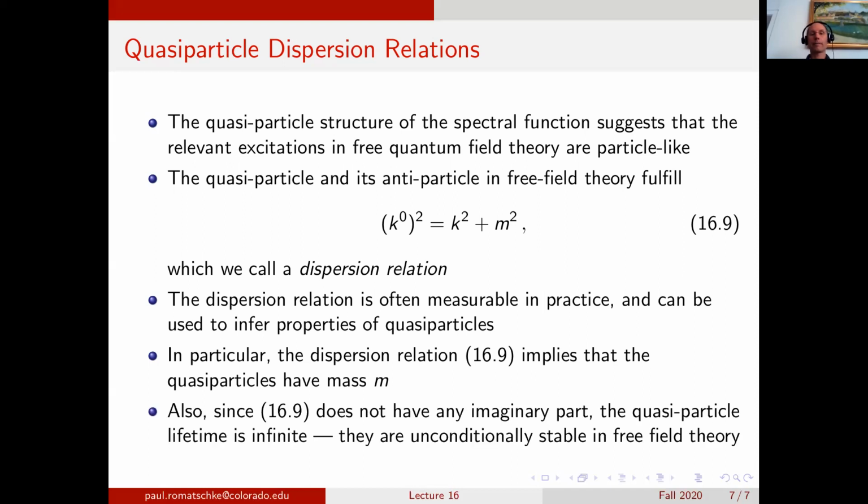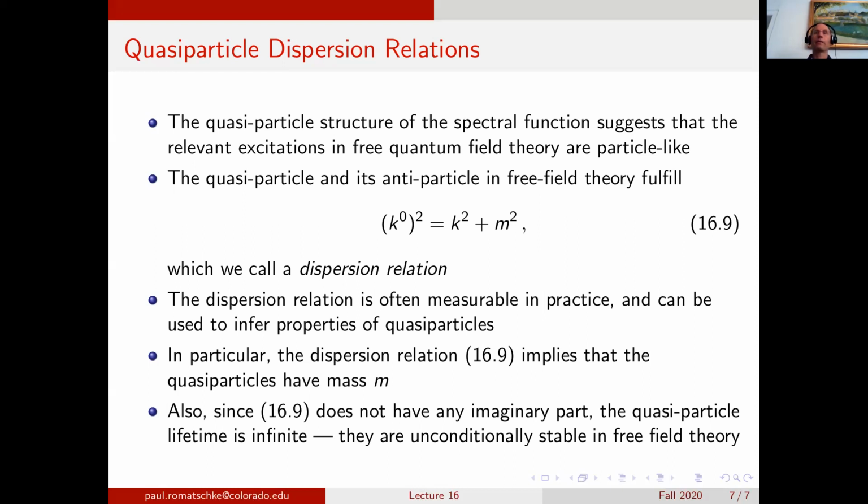Also note that the dispersion relation doesn't have any imaginary parts, and you can interpret this as saying that the quasiparticles don't have a width, so their lifetime is basically infinite. They are unconditionally stable in free field theory.